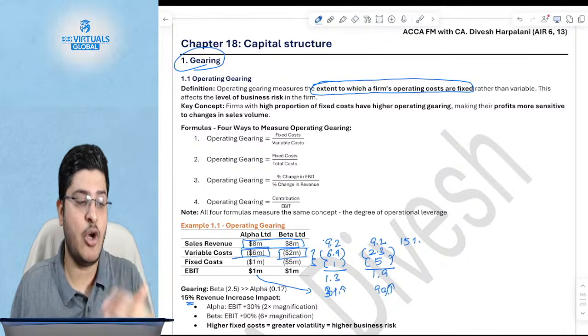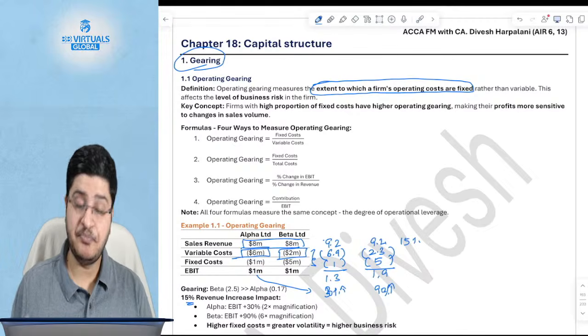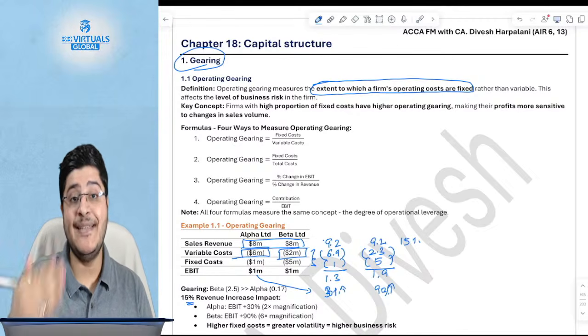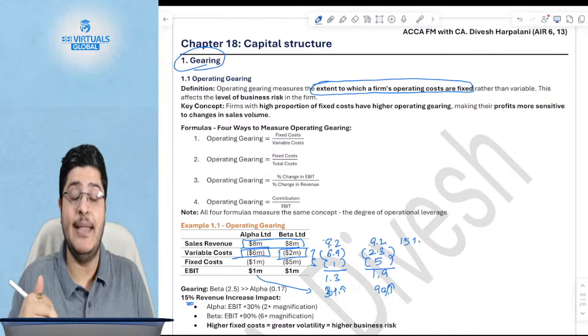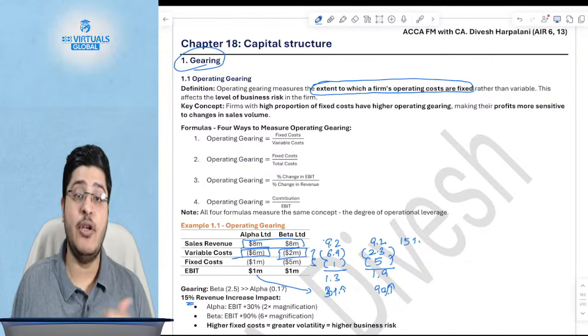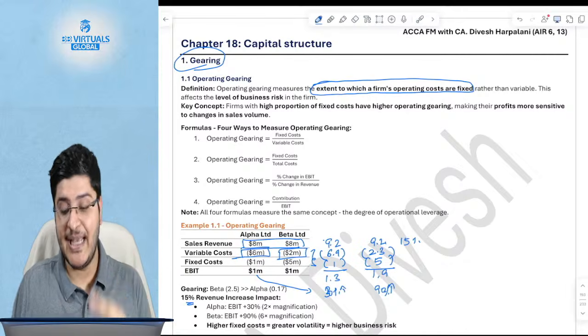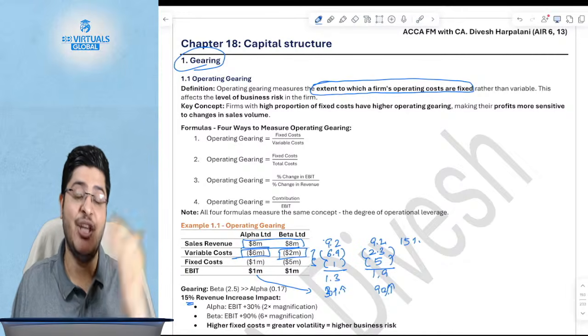This happens because of fixed cost, because fixed costs do not increase in line with your revenue. The higher the fixed cost, the higher is your operating gearing, and hence the magnification of EBIT for every unit of increase in revenue is higher. So, sir, everyone will say, let us make all costs fixed costs, why should we even keep variable cost in the business? But guys, a similar amplification will occur in the case of a downside as well.